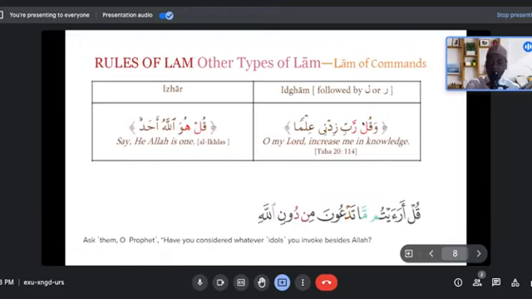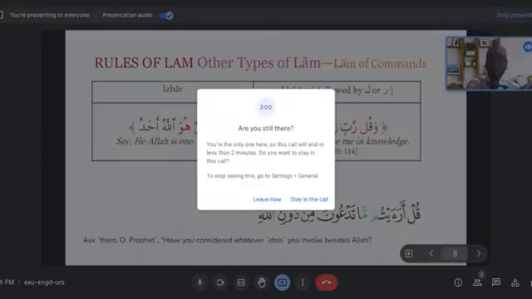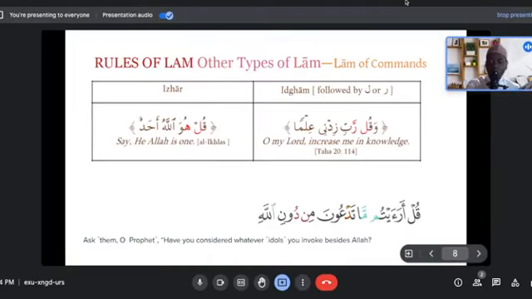And in this situation as well, you see, وَقُلْ رَبِّ زِدْنِي عِلْمًا. See, I didn't pronounce the lam at all. So that's very easy, right? You don't see any sukun or any fatha or kasra on the lam, then you don't pronounce it, right?